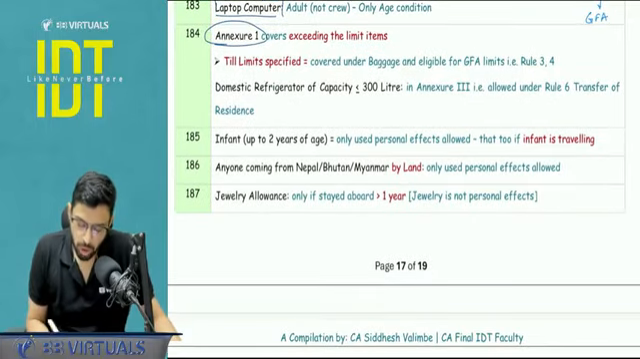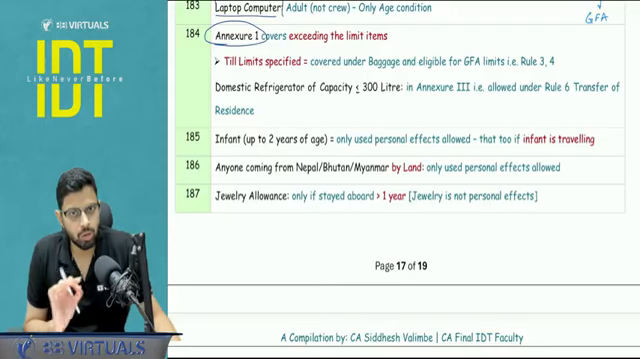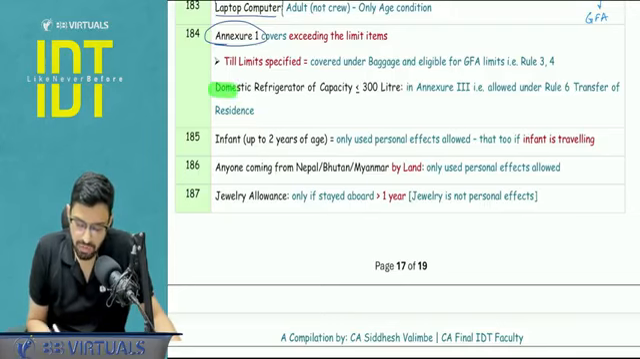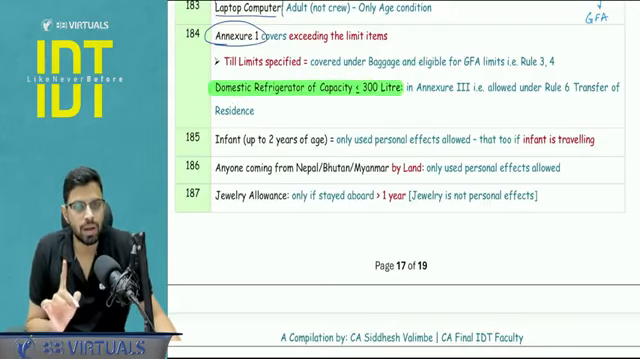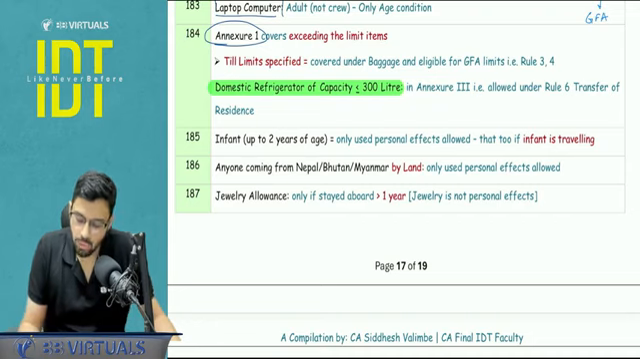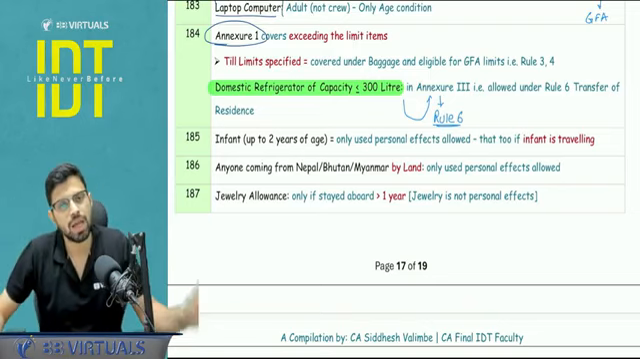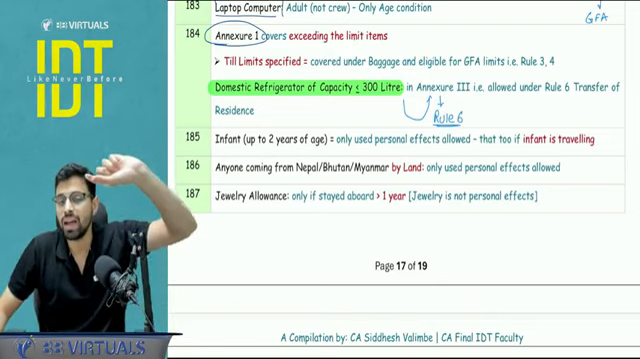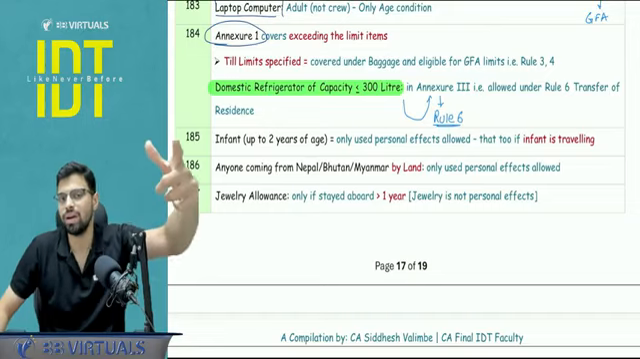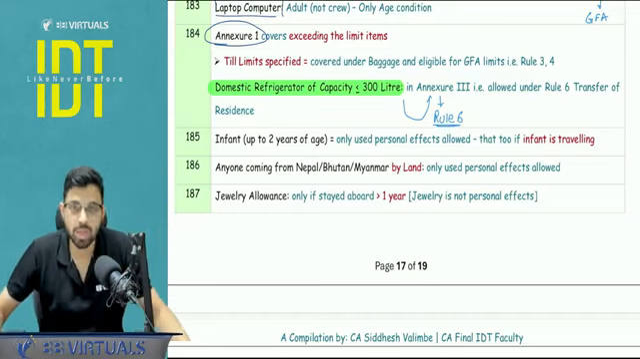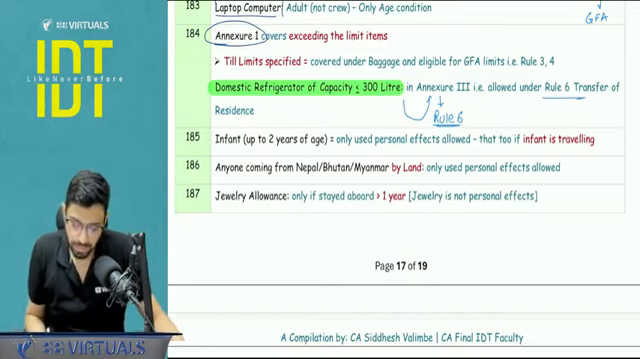One specific item I want to cover from Annexure number 2 and Annexure number 3 is the domestic refrigerator. If the capacity is up to 300 liters, it is a part of Annexure 3. And what I feel the question can be asked is, if it is a part of Annexure 3, it can be used for the benefit of rule number 6, that is transfer of residence. 60,000, 1 lakh, 2 lakh, 5 lakh, depending upon how much time you have stayed abroad. So in that case, this can be allowed. If the refrigerator capacity is more than 300 liters, it will not be under Annexure number 3, so we will not get the benefit of rule number 6.